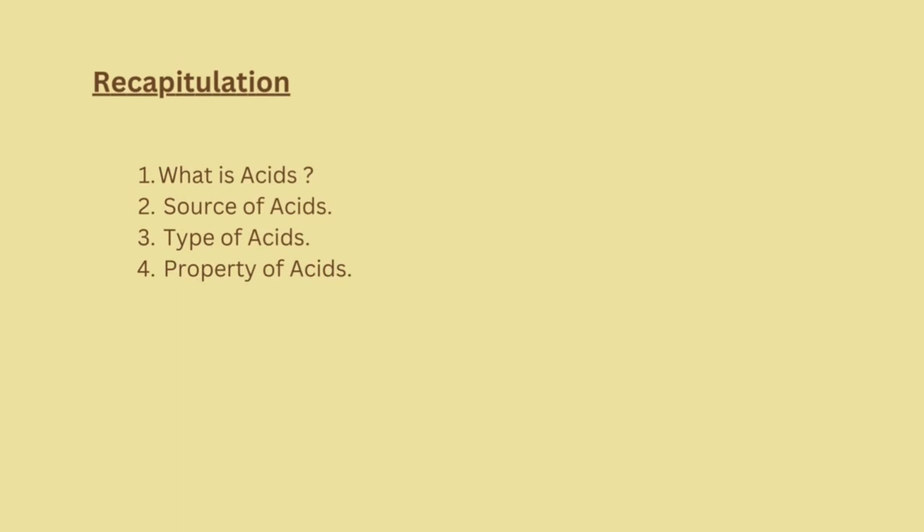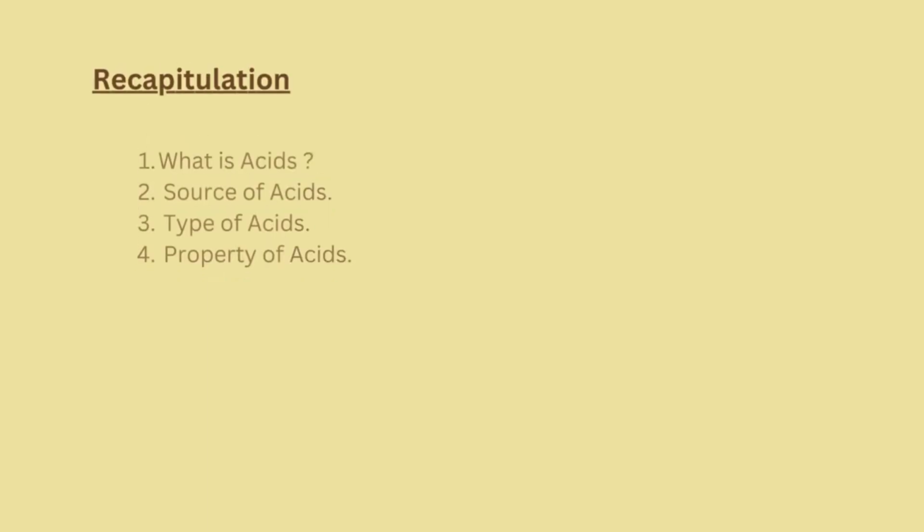Next we talked about properties of acid. There are so many properties, but we talked about some properties like acids have a sour taste, they have a corrosive nature, they turn blue litmus into red, and acids are soluble in water, etc. And next we talked about the pH value. It means the potential of hydrogen present in acids. Acids have a pH less than 7. So these are the things we learned in acids.